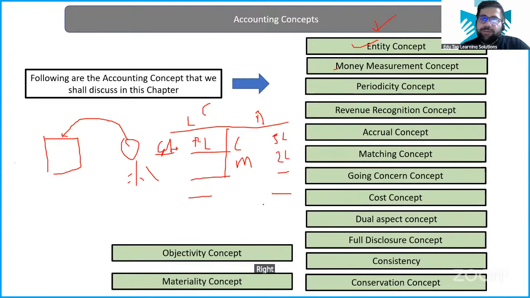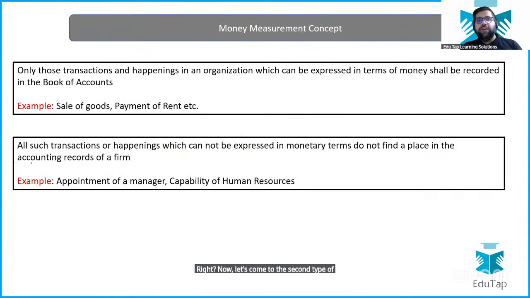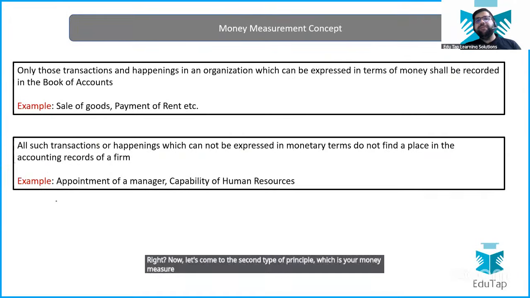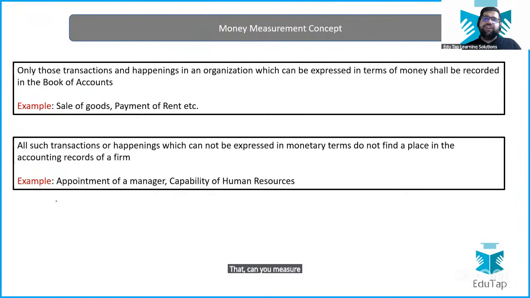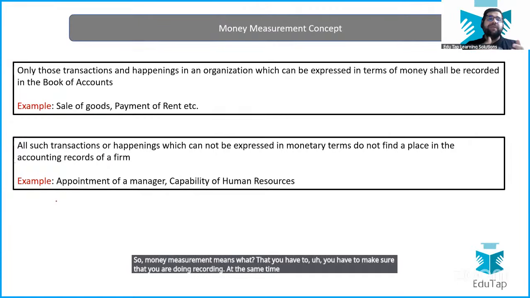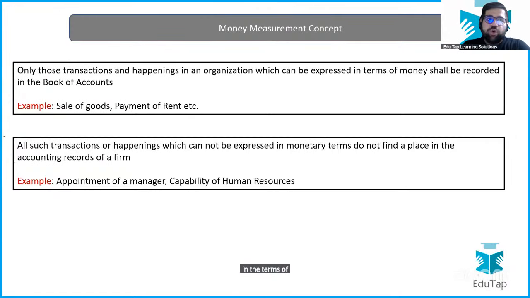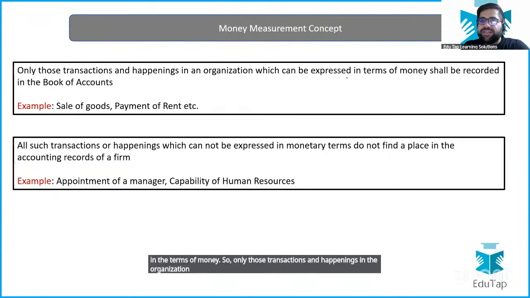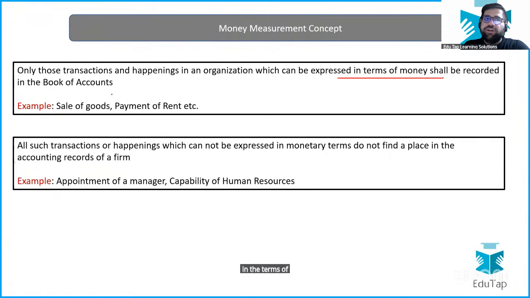Right? Now let's come to the second principle, which is money measurement. Money measurement, again, the same story. Can you measure the emotions of an employee? No. So that is not an economic event. So money measurement means that you have to make sure that while recording, you are measuring that particular economic event in terms of money. Only those transactions and happenings in the organization which can be expressed in terms of money will be recorded in the books of account.